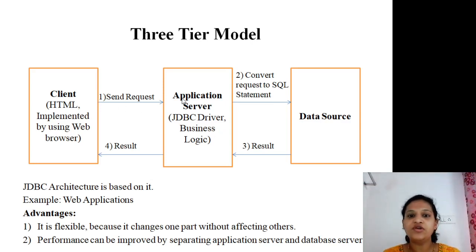Okay, what is the role of the application server? With the help of the JDBC driver, what does it perform? It first performs the connection.